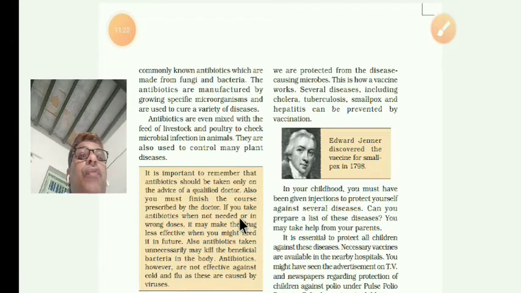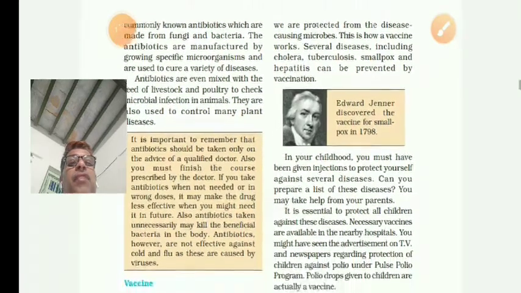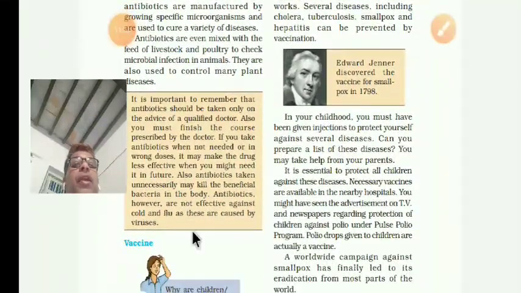If you take antibiotics when not needed, suppose sometimes you take unnecessary medicine or in the wrong doses, it may make the drug less effective. So the drug will be less effective when you might need it in the future.